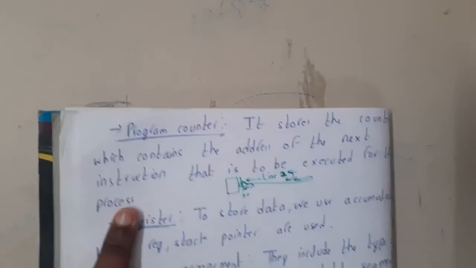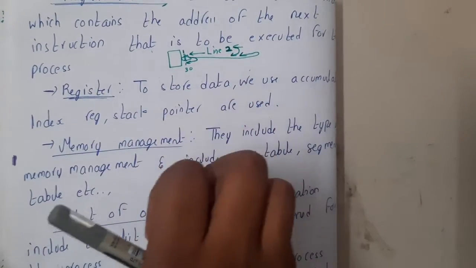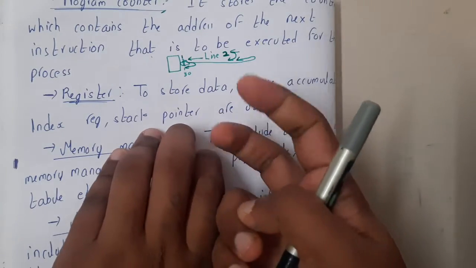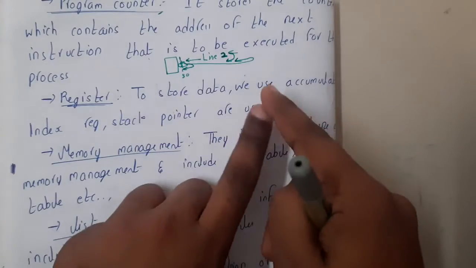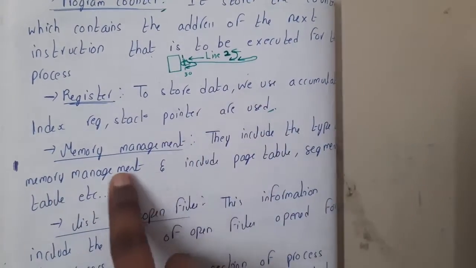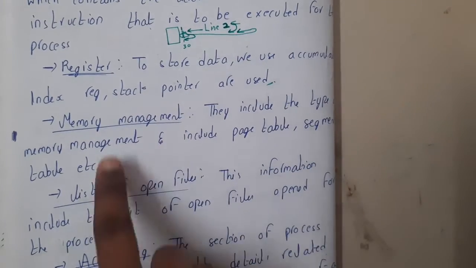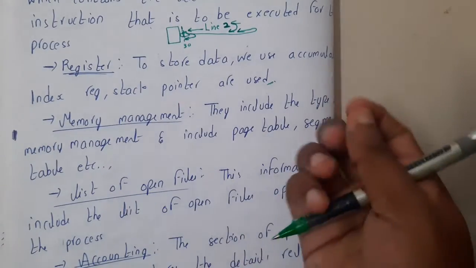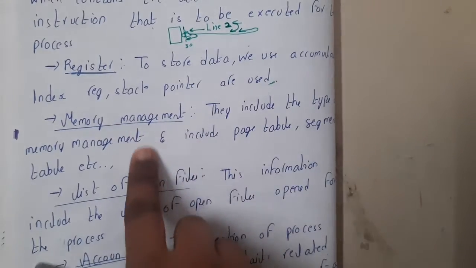Got it? So similarly moving on, the next is registers, guys. Basically if you are running a particular process or a program, it will need some registers, right? If I am adding 2 numbers, I need at least 1 or 2 registers, right? All those things will be stored here. It is going to say R1 and R2 are being used by this process. Similarly moving on, the next section is memory management, guys. When it comes to memory management, there are various types, like which type is being used, what is used, so those sizes and all those things will be mentioned in this memory management.